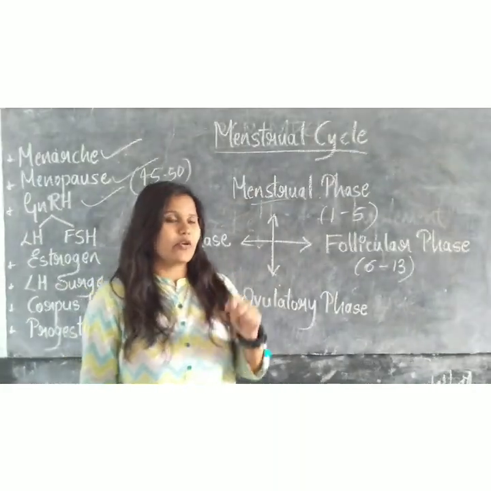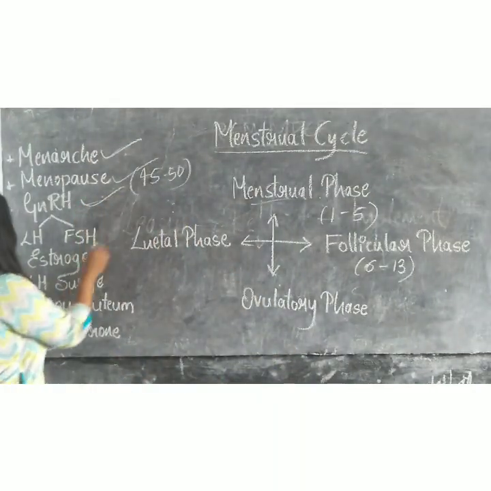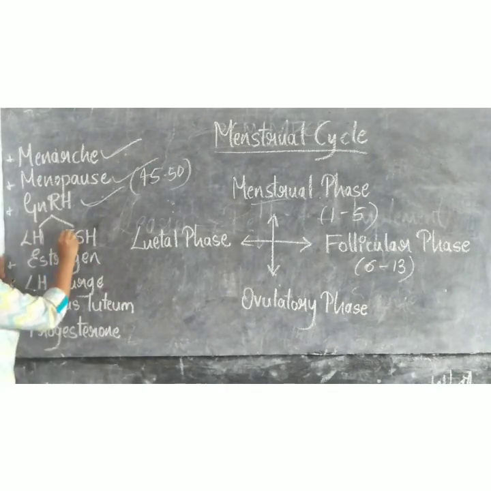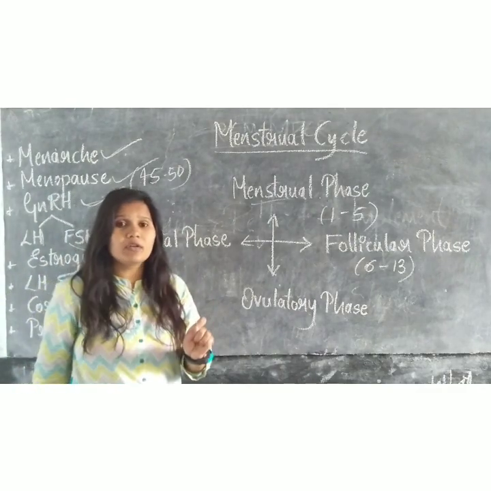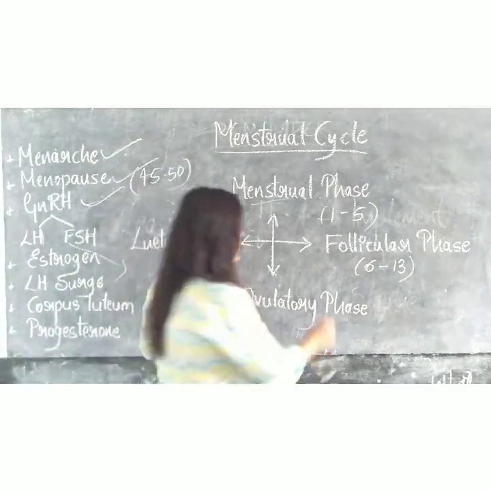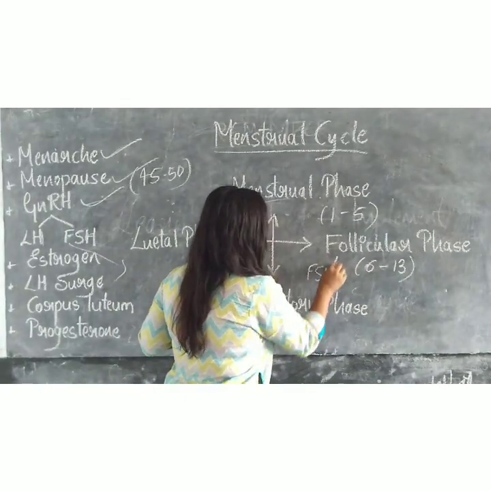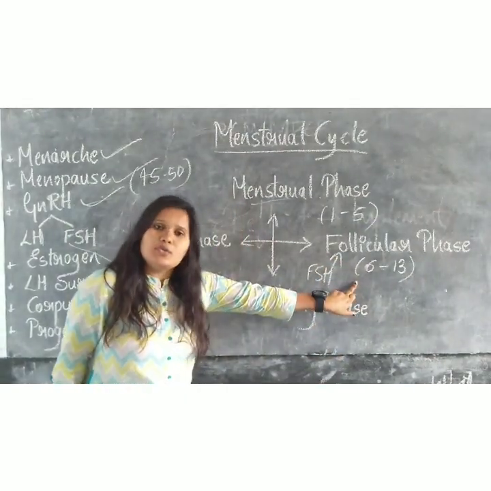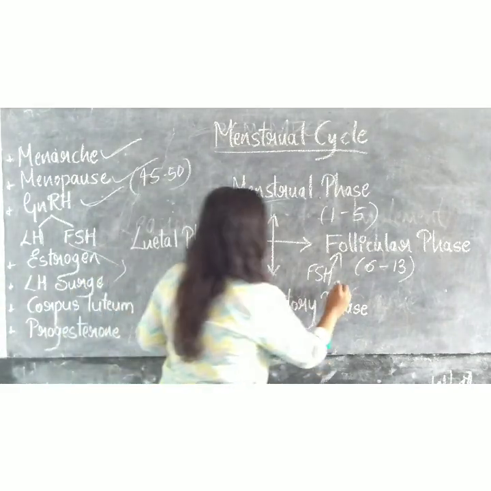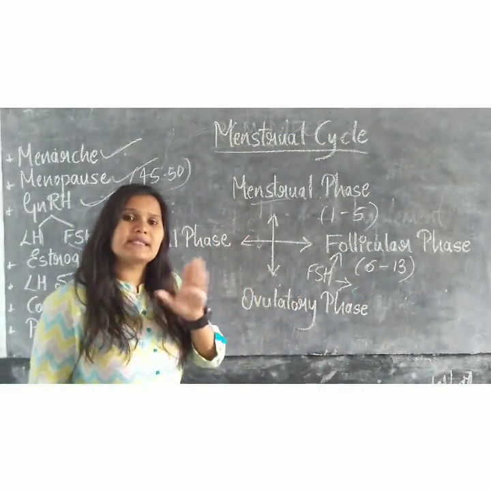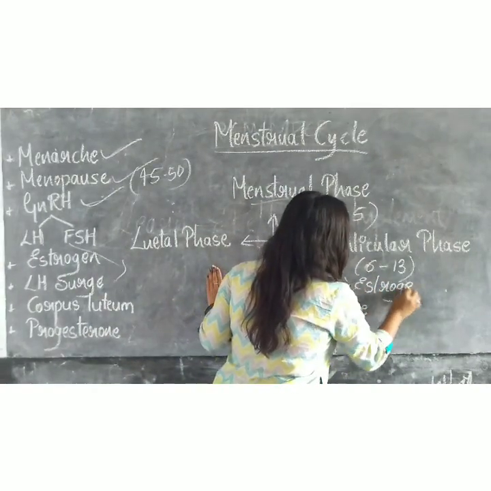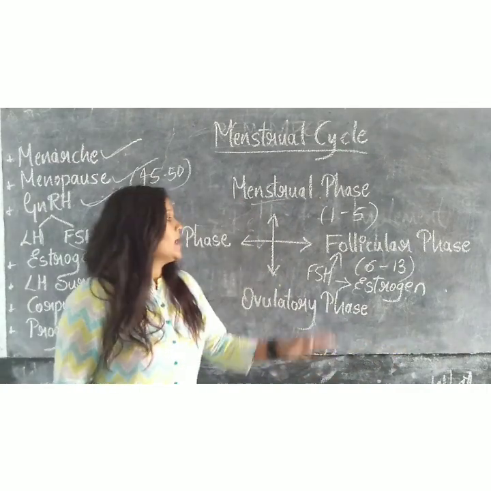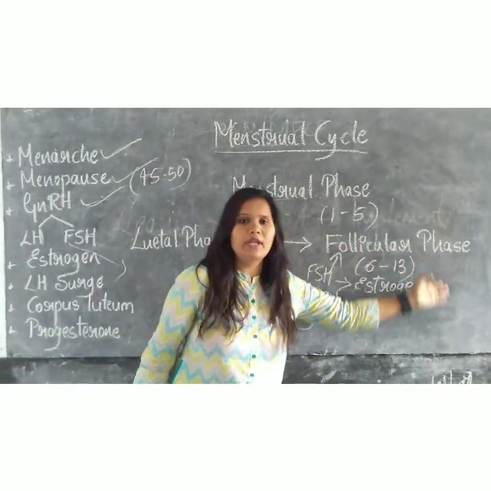The gonadotropins release 2 hormones called LH and FSH. FSH is the follicle stimulating hormone, right? FSH acts on the follicles to develop them, and also stimulates the secretion of the estrogen hormone, which helps the growth of the follicles.